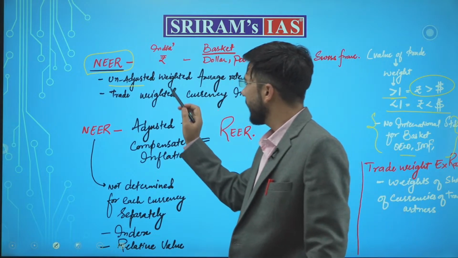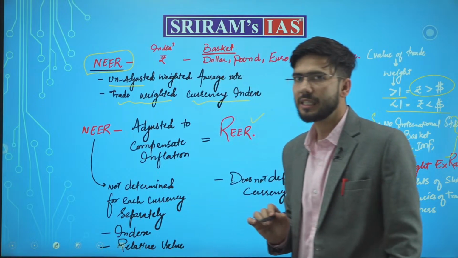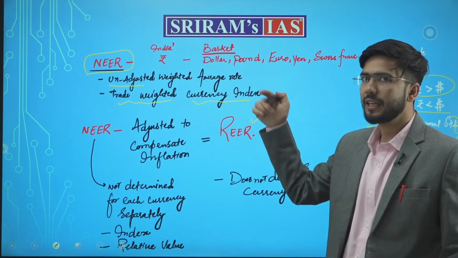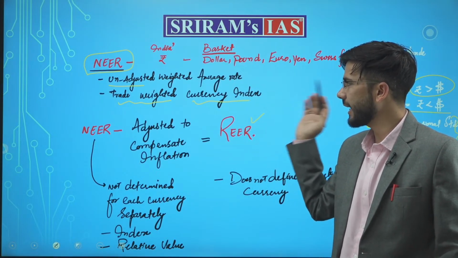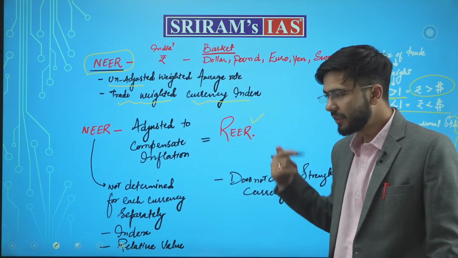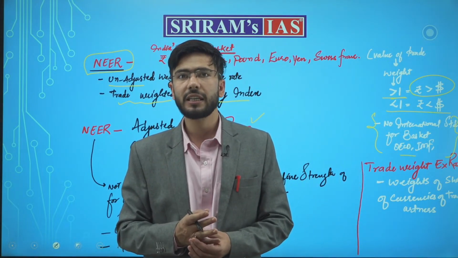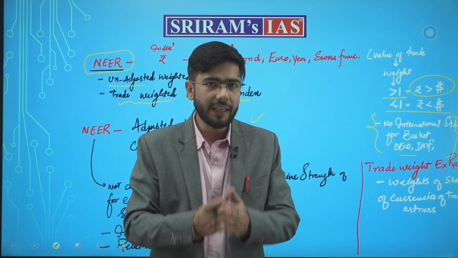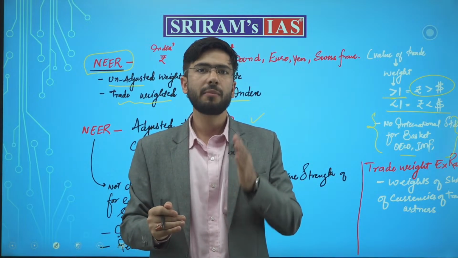Now understand, it is derived from the trade weightage given to the currencies, and then only we derive this TWCI, that is the trade weighted currency index. Once it is derived, then we can see how much the inflationary effect in our domestic currency and in the foreign currency is hampering the trade.